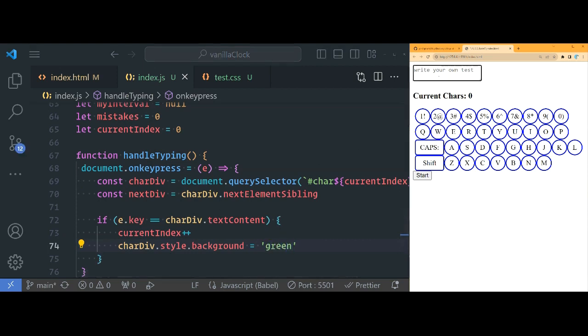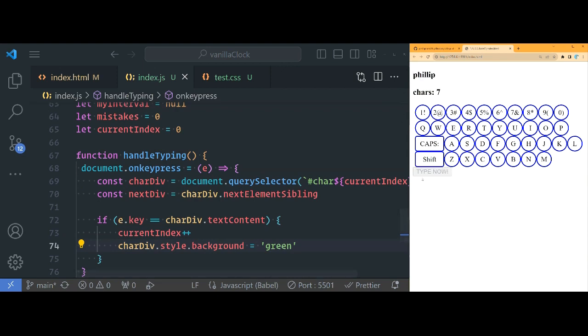So right here I'm going to type Philip. See, when I press the P correctly, it turns green. If I press the H correctly, it also turns green, right? Right now, nothing's happening if I type it wrong, but we're going to handle that next. Before that, we have to handle how to make this start blinking right here.